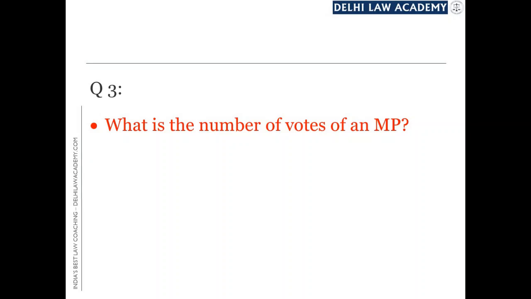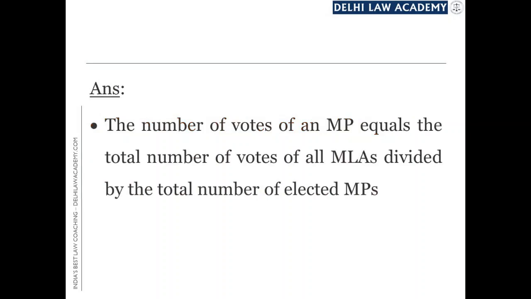Similarly, the next question deals with the number of votes of a member of parliament. In the election of the President of India, when an MP casts his vote, the value of this vote is not 1, and how that value is to be computed, again it is to be computed through a formula which is given in Article 55, and this is the answer. The number of votes of an MP equals the total number of votes of all MLAs of all states divided by the total number of elected MPs.